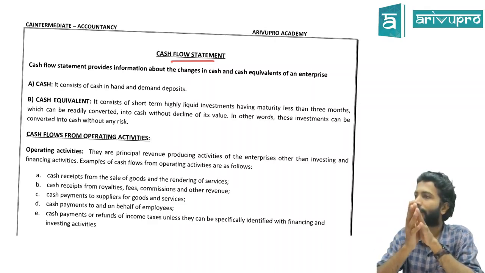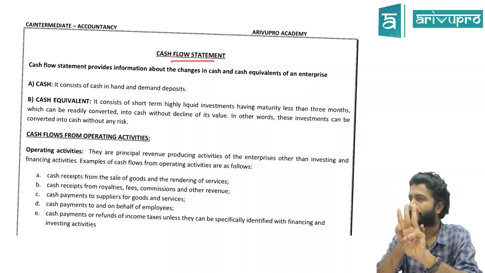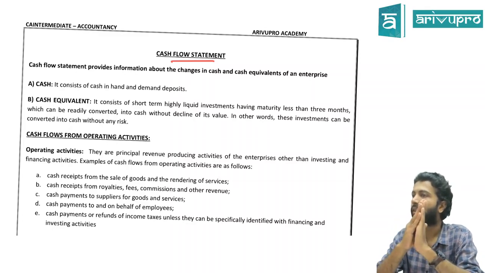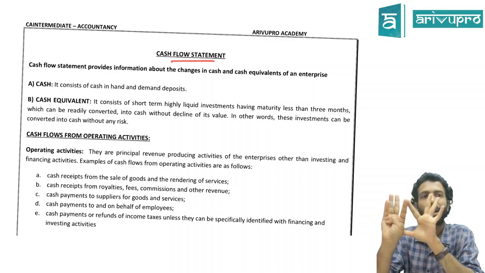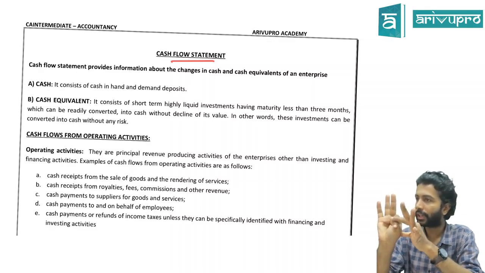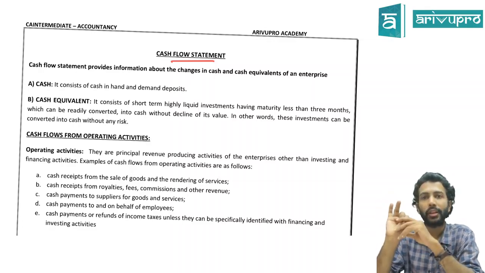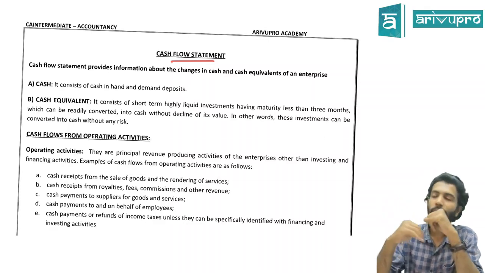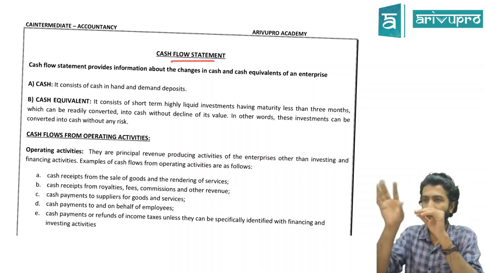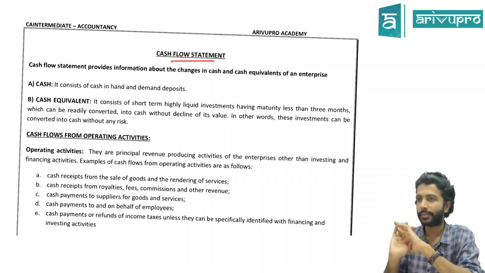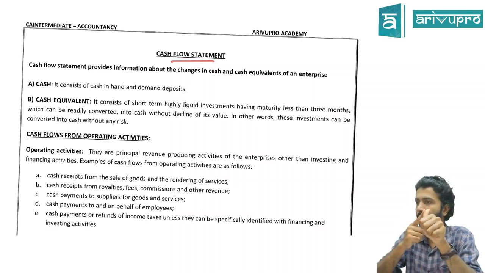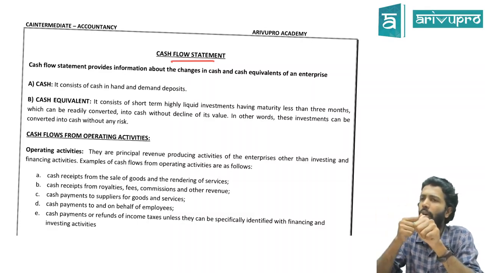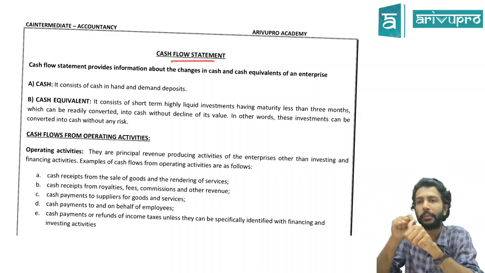This information we are trying to capture under 3 buckets. Inflows and outflows. The first bucket being cash flow from operating activities. Second bucket is cash flow from investing activity. Third bucket is cash flow from finance activity. We capture the info and put it under these 3 headers. Are we okay? What is the first header we saw? Operating activities.